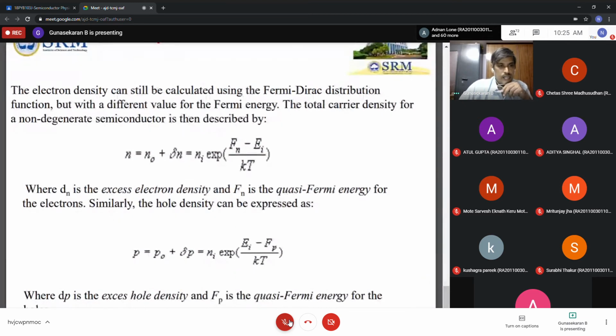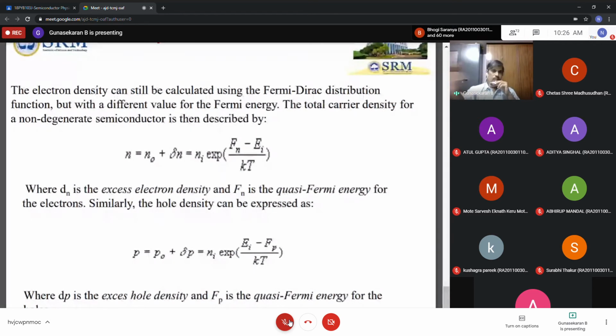Do you understand this? Say yes or no. Yes, sir. See, what happens when an impurity is added? What is the influence? Once the impurities are added, there is no doubt that both the hole concentration and the electron concentration are different and definitely varied.